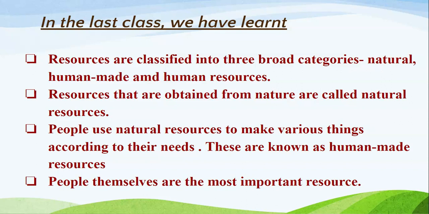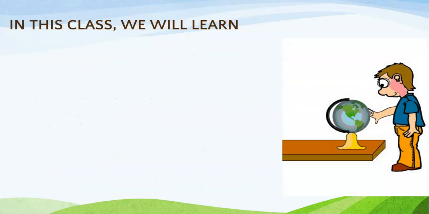So, in the previous class, I have introduced all the three types of resources to you. In today's class, we will be reading these topics in detail.